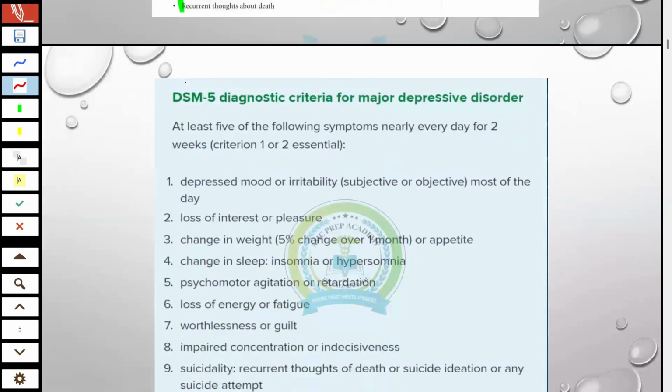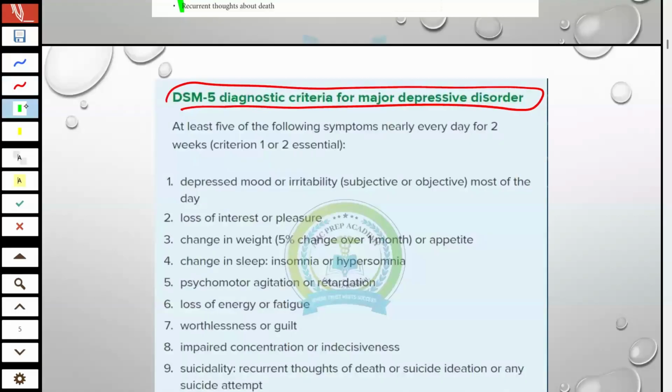So this is the DSM-5 criteria for major depression. At least 5 of the following symptoms nearly every day for 2 weeks should be present.